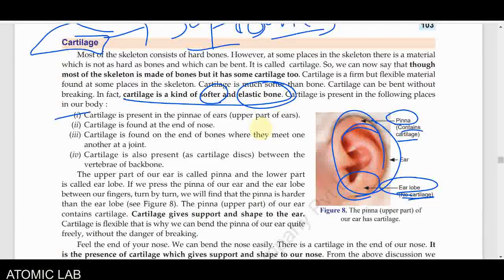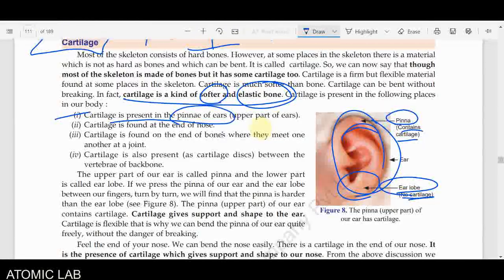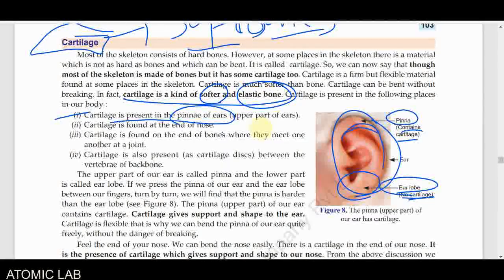Cartilage is present in the pinnae of the ears. The pinna of the ear is generally made of cartilage. Cartilage is also found in the end of the nose. Cartilage is also found at the ends of bones where they meet one another, which is known as a joint. So at the joint, cartilage is also found. Cartilage is present in our backbone, and it helps move our backbone.